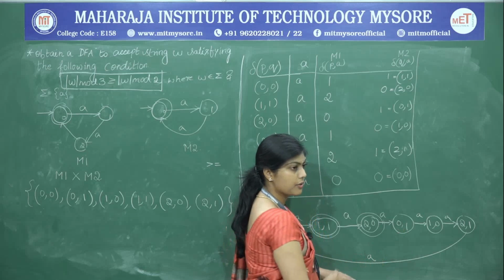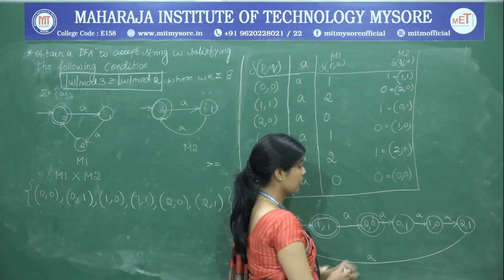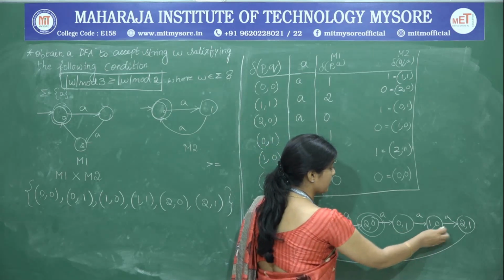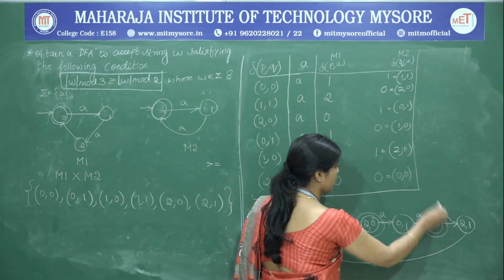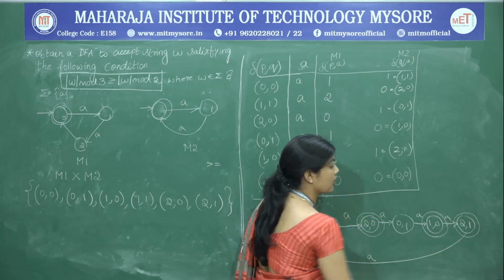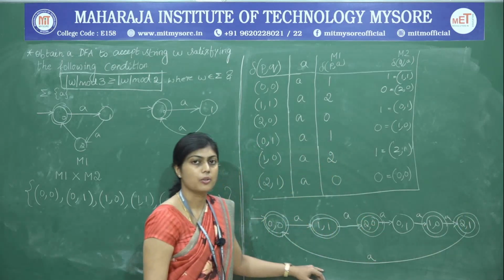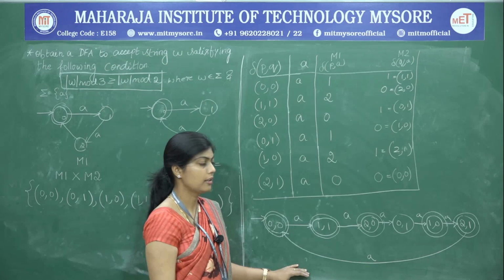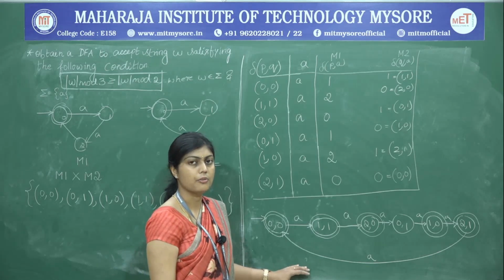0 comma 1 does not satisfy the condition, therefore, we just leave it as it is, and 1 comma 0 is again satisfying the first one greater than the second one, and 2 comma 1 is also satisfying the first one greater than the second one. So, this is how we are going to identify the different accepting states or the final states of the DFA.